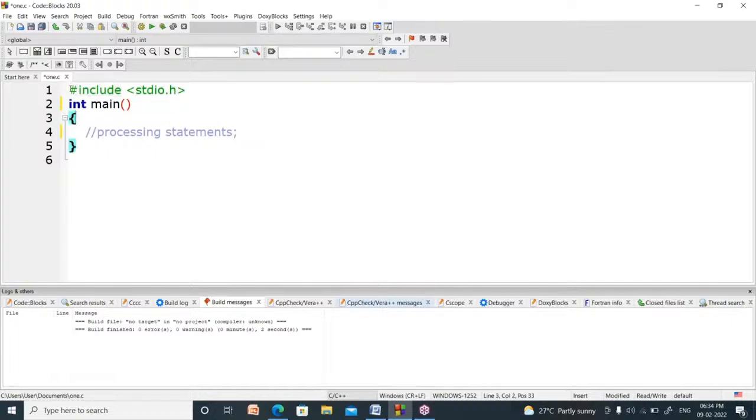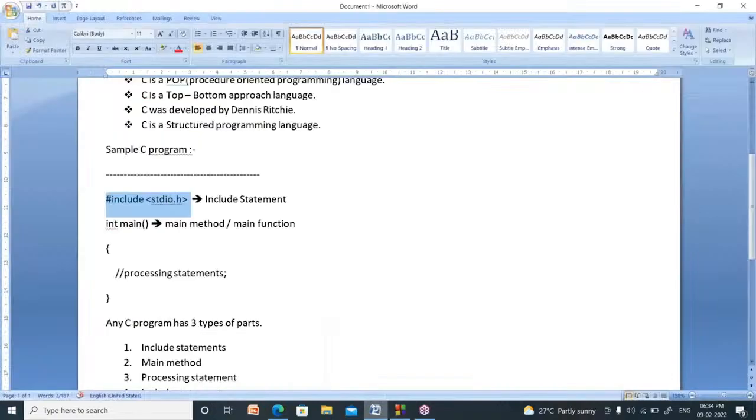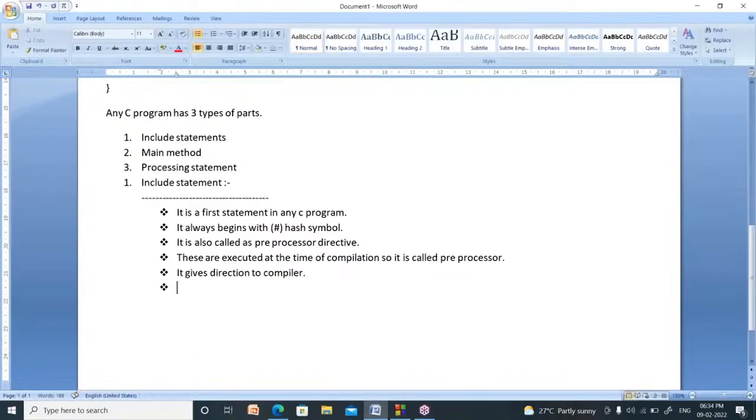Now whenever you write hash include stdio.h, the code inside the stdio.h header file will be copied into your program. Before using the tools of stdio.h, we have to copy those tools into your program, and that can be done by hash include stdio.h.